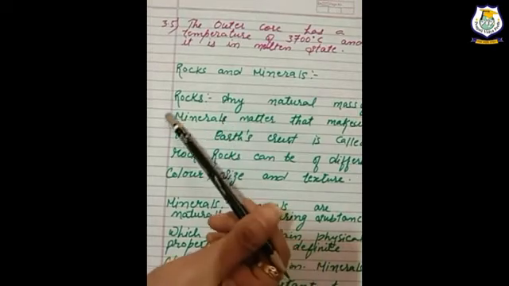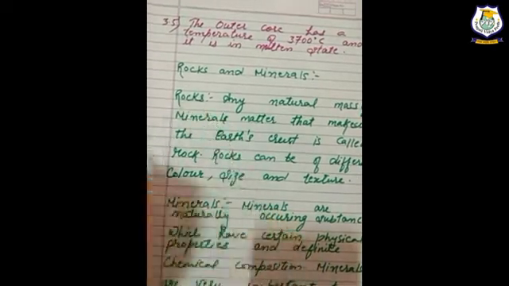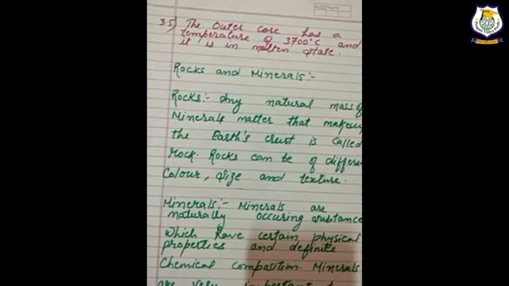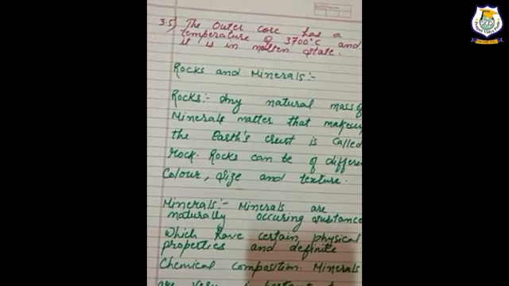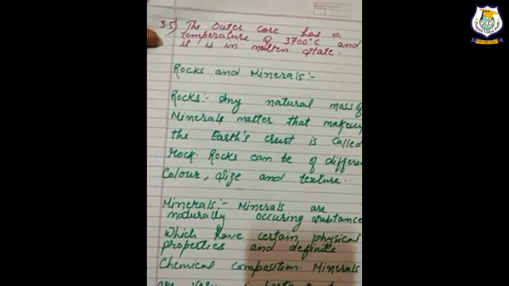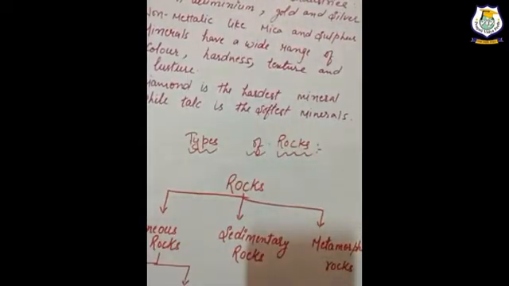Then what are minerals here? Now let's discuss the minerals first. Minerals are naturally occurring substances which have certain physical properties and definite chemical compositions. Minerals are very important to humans. How is it so? Let's discuss the minerals.